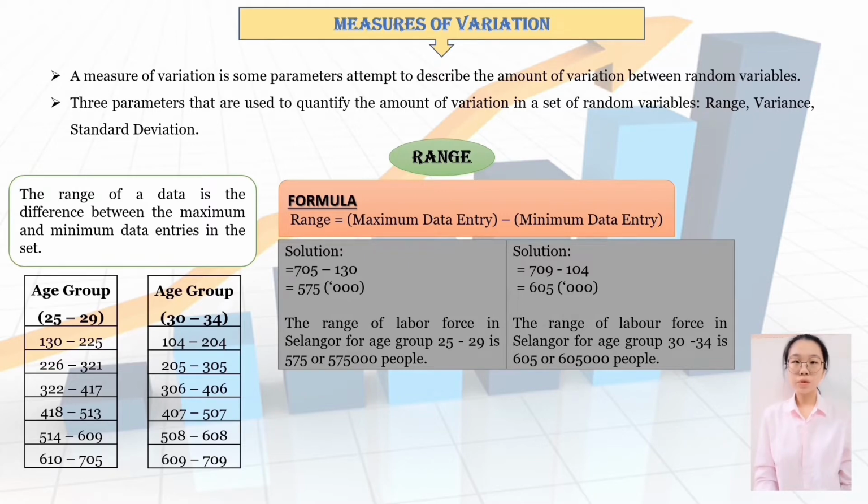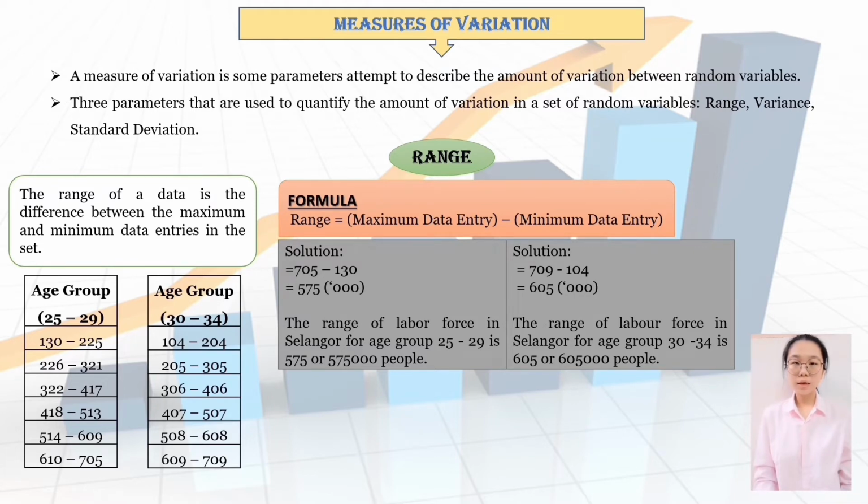Today I would like to present about the measure of variation. A measure of variation is a set of parameters that attempt to describe the amount of variation between random variables. Range, variance, and standard deviation are three parameters used to quantify the amount of variation in a set of random variables. First of all, I would like to share about the range.